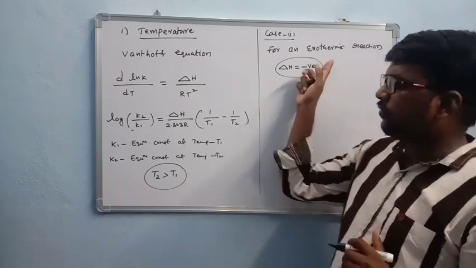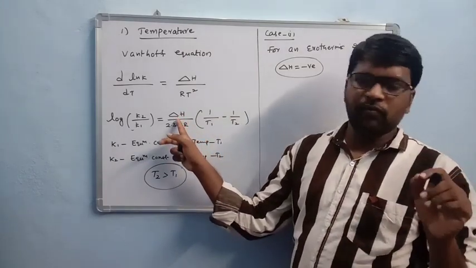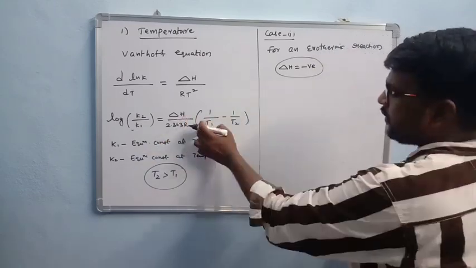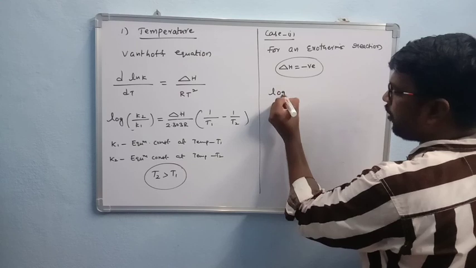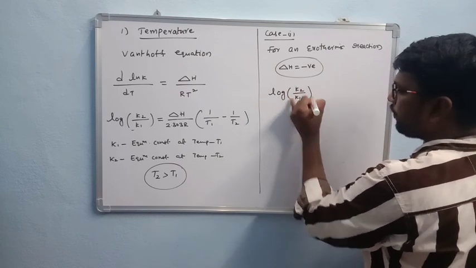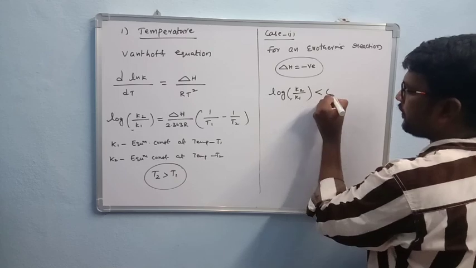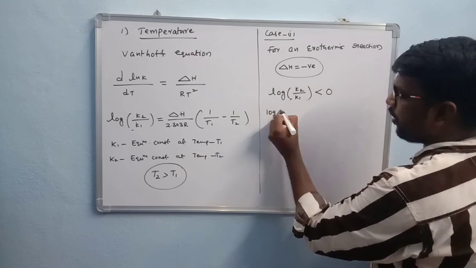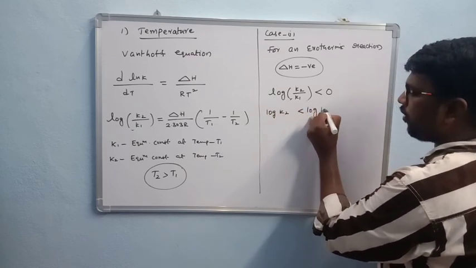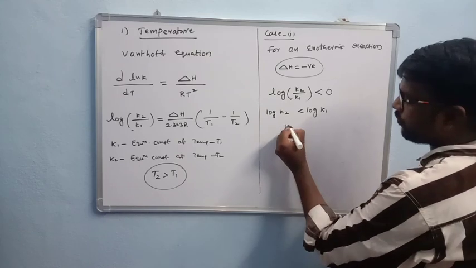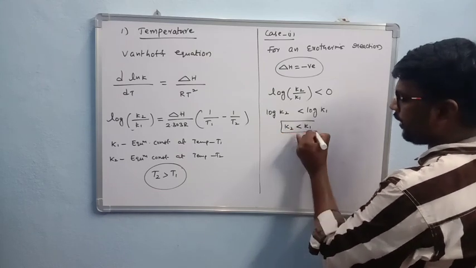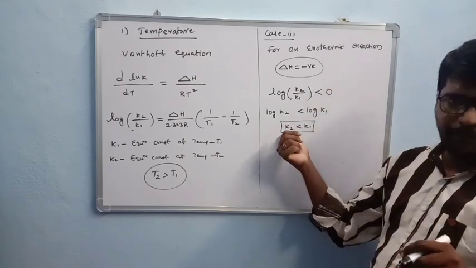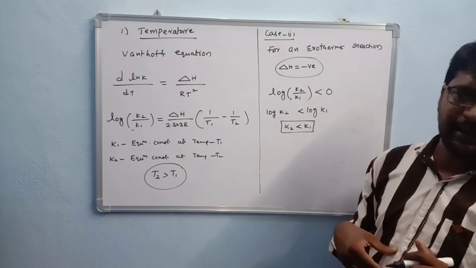So if delta H is negative in exothermic reaction, here you get negative value. When you get negative value, the total can be taken as negative. So this equation we have to write like this. Then log of K2 by K1, okay, it is total negative. So we write less than 0 because it is negative value. Okay, so when you write separately for this, log K2 less than log K1. Okay, by removing log values we write K2 less than K1. Okay, so in exothermic reaction what takes place? Equilibrium constant at temperature T2 is less than equilibrium constant at temperature T1.